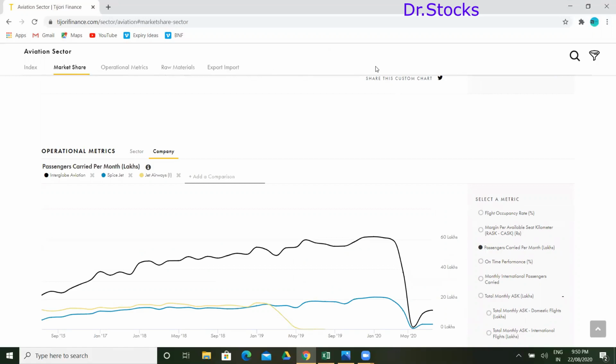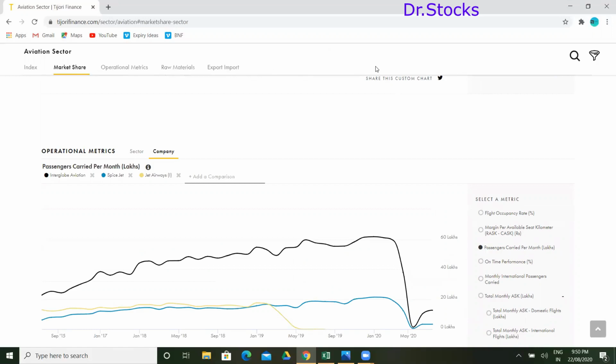All this is very useful to make an analysis on a company, whether we have to enter this company and whether this company will have a future or not. All these things are easily available here. Let me navigate to any other sector. Majority of the sectors are available here.